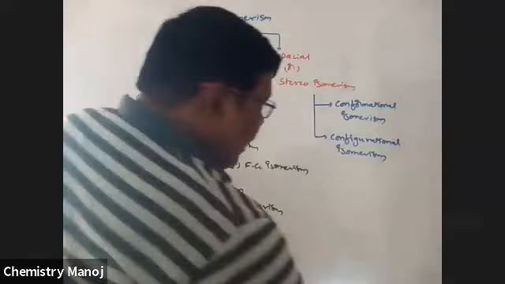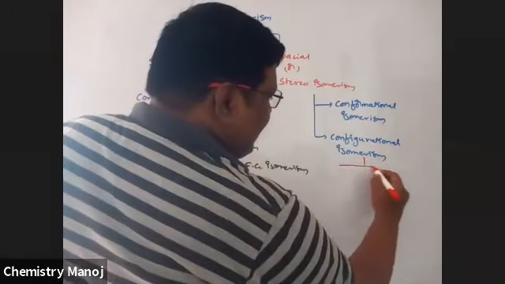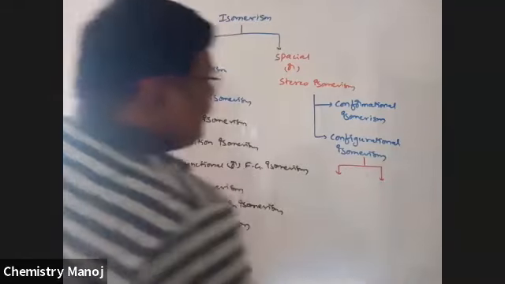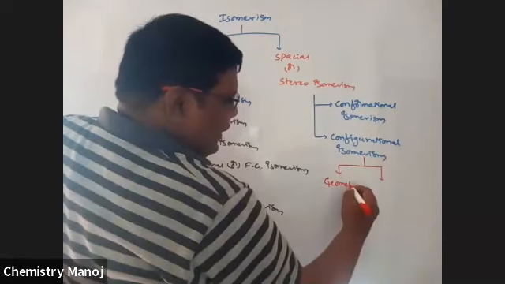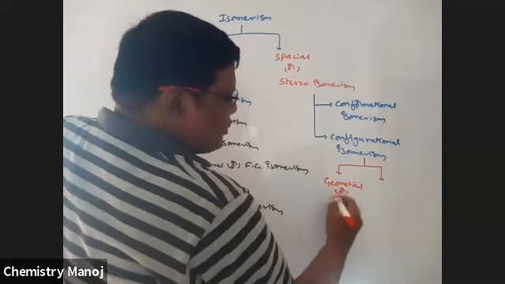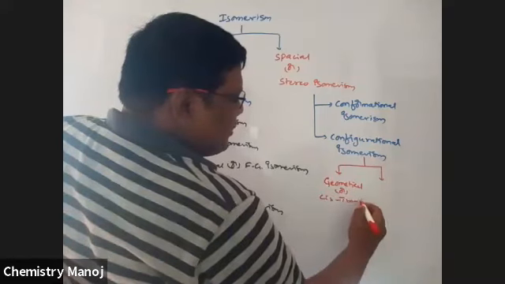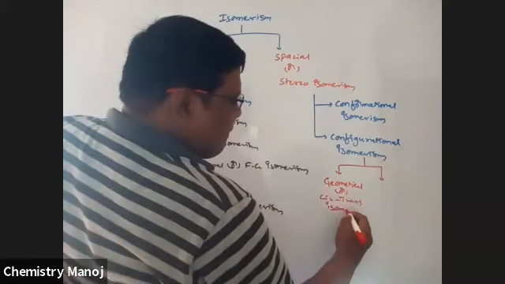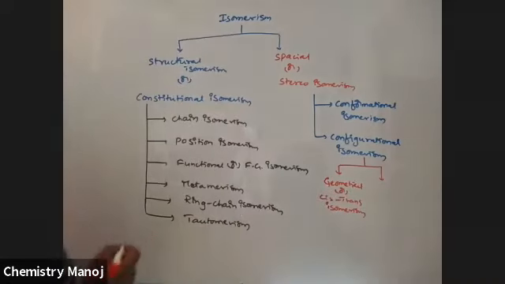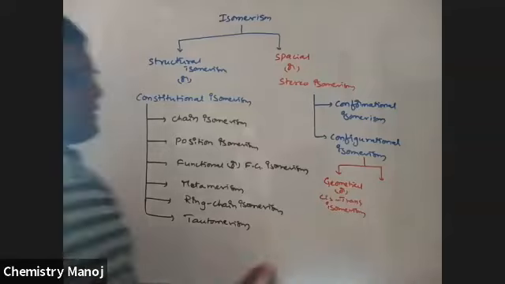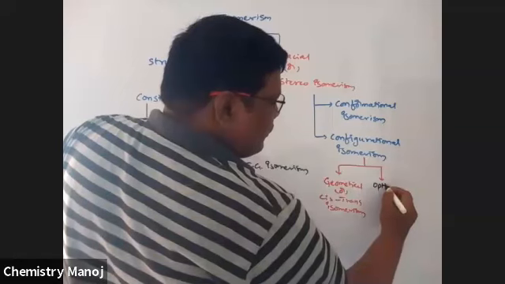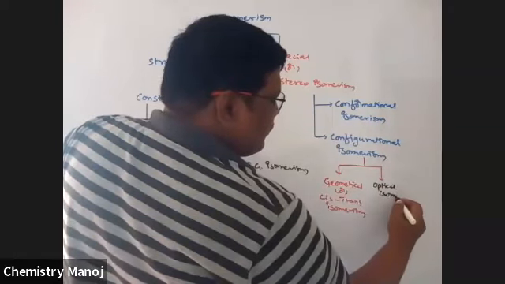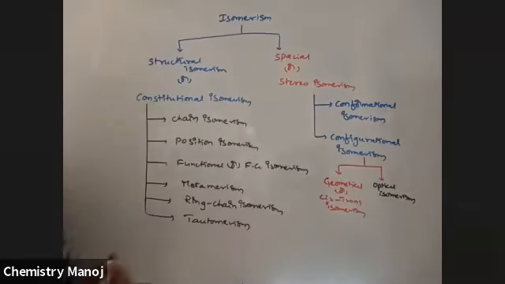Now, this configurational isomerism is once again divided into two types. One is geometrical isomerism, also called cis-trans isomerism, and the second one is optical isomerism. This is the classification of isomerism.